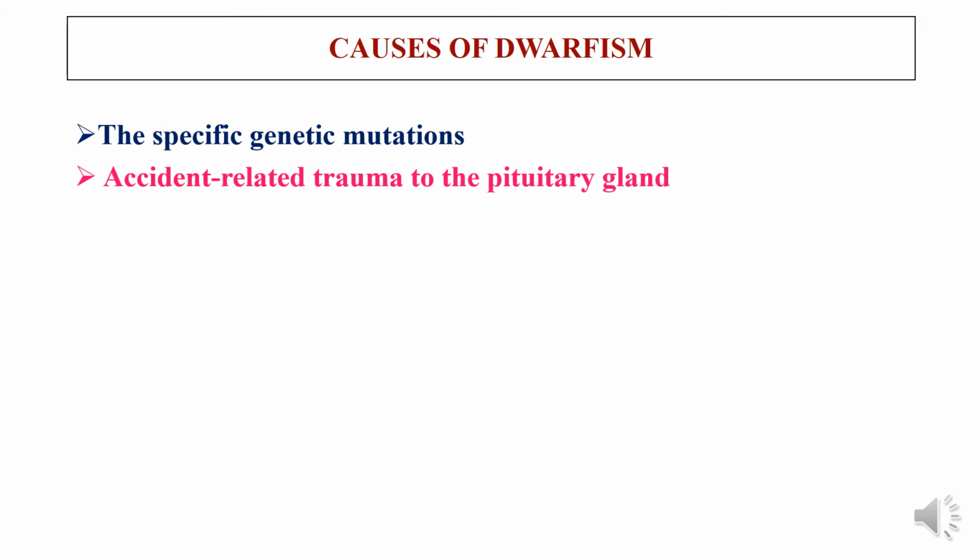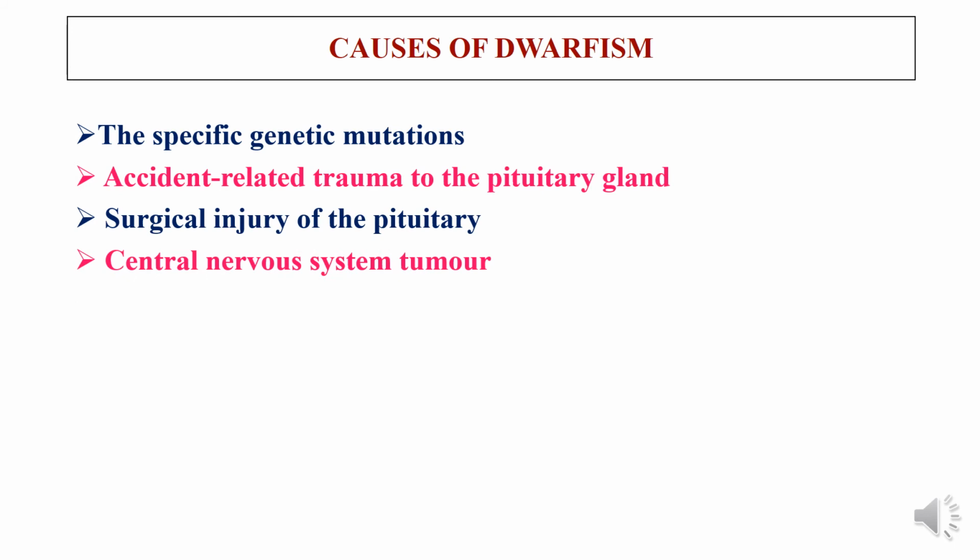Suppose the person undergoes an accident, then there will be a head injury, and in that case the pituitary gland or the hypothalamus gland cannot produce enough hormone. Or in certain cases, surgical injury of the pituitary also damages the pituitary gland, and in turn the pituitary gland cannot produce enough hormone.